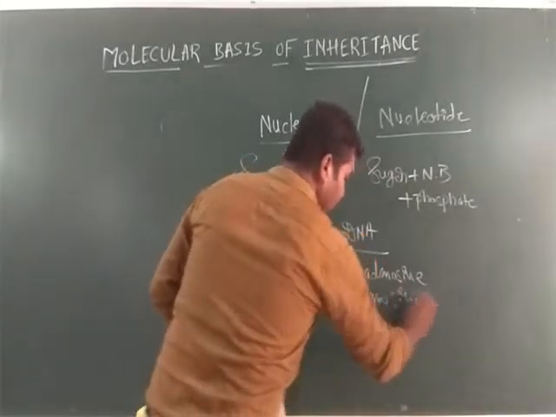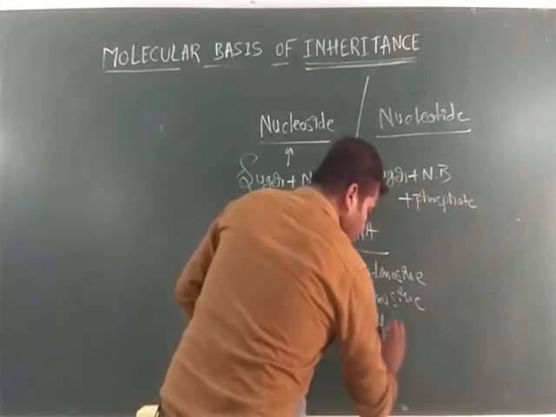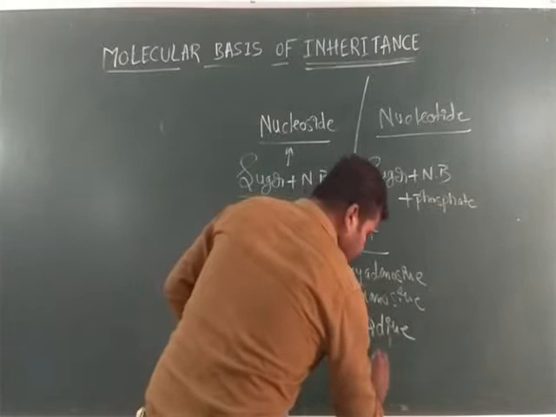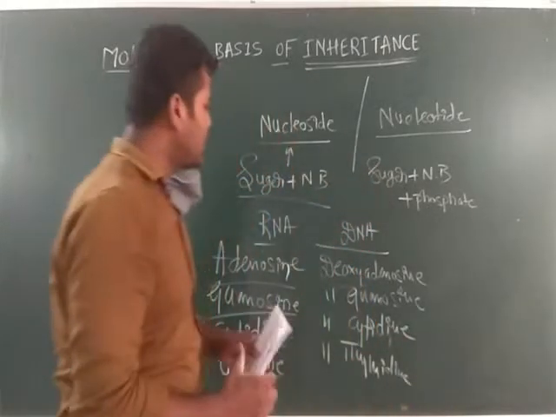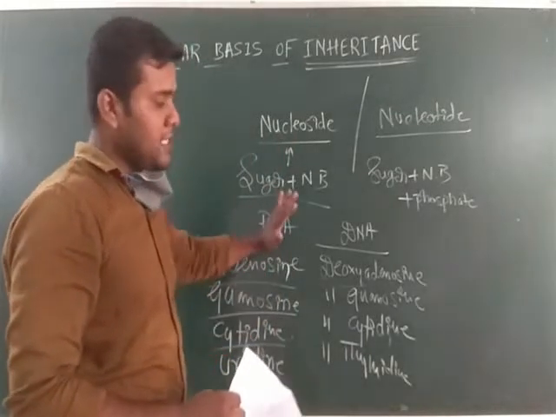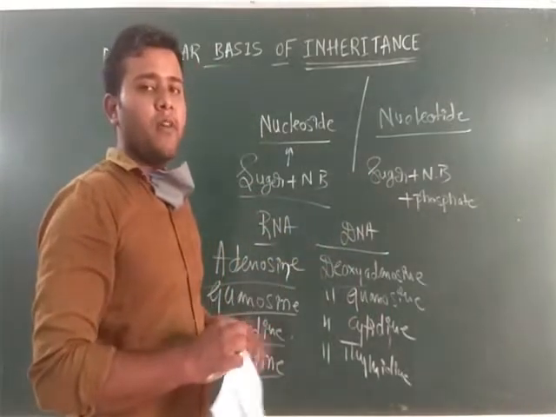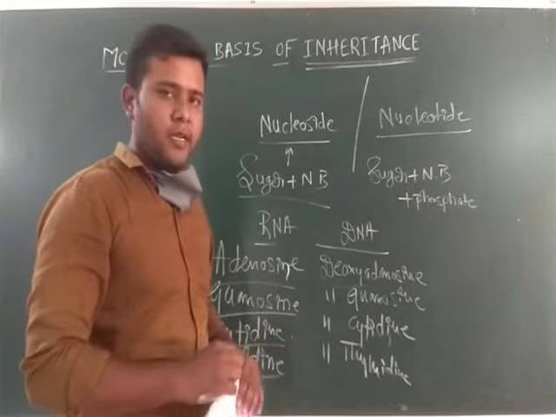Next to that, deoxycytidine. And last one, deoxythymidine. These are all nucleosides of DNA. What are those? Nucleosides of RNA. And this one, nucleosides of DNA. Okay? Is that clear with regard to nucleosides?